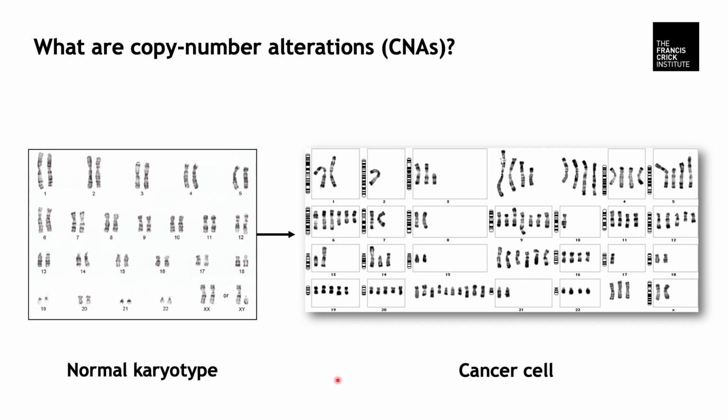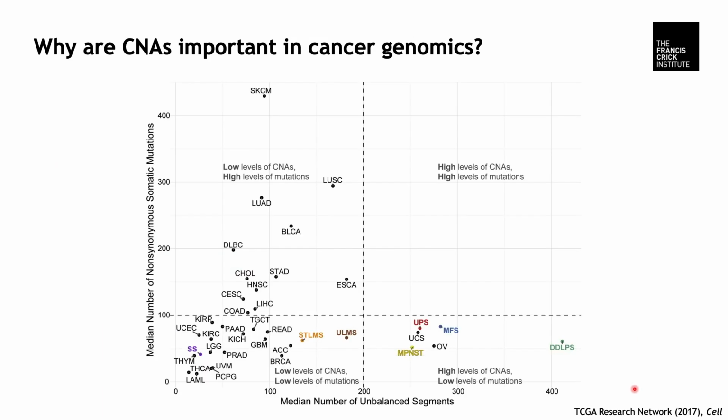As shown in this figure, the transformation of a normal cell into a cancer cell often leads to drastic changes in the genome, and many chromosomal aberrations can be seen here. For instance, this cancer cell only has one single copy of chromosome 2, whereas it has 4 copies of chromosome 4. At a larger scale, almost all cancers show evidence of CNAs, although chromosomal instability broadly varies across cancer types.